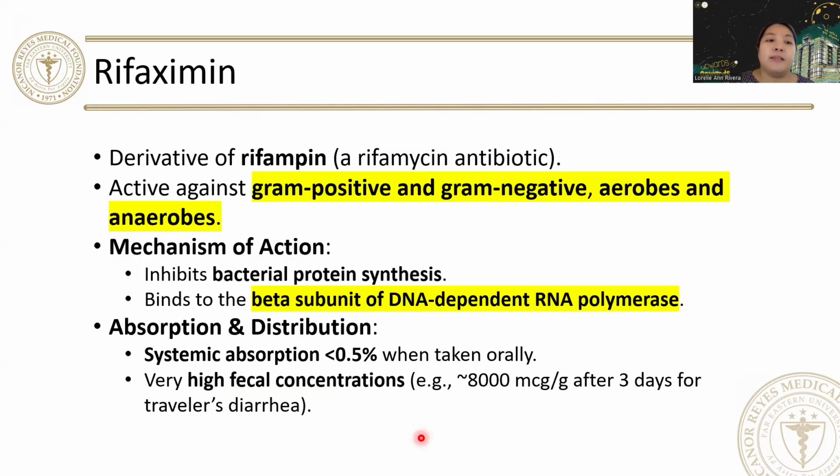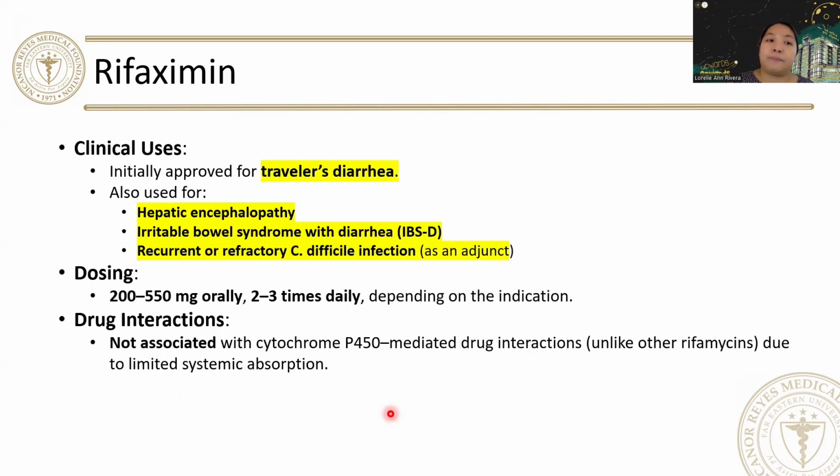Next is rifaximin, which is a derivative of rifampin. So this is active against gram-positive and now gram-negative aerobes and anaerobes. So it inhibits bacterial protein synthesis by binding to the beta subunit of DNA-dependent RNA polymerase. The absorption is less than 0.5% only when taken orally, and it can have very high fecal concentration, about 8,000 microgram per gram after 3 days for traveler's diarrhea.